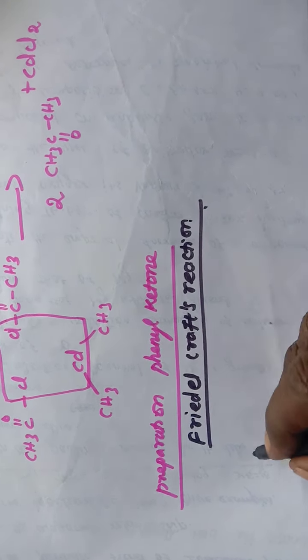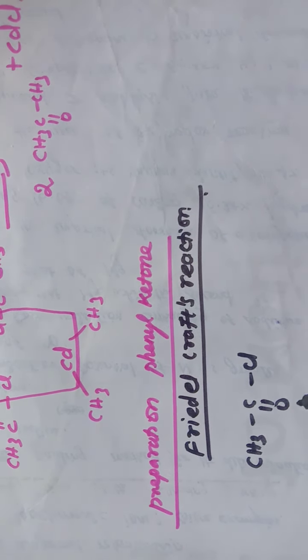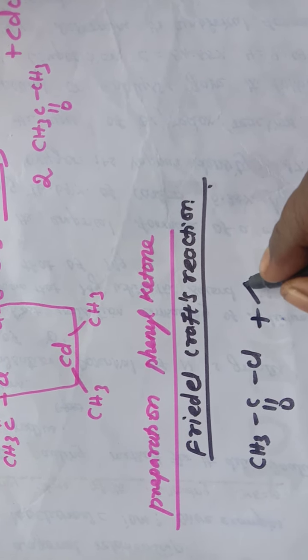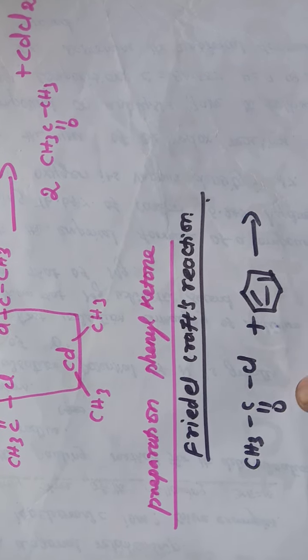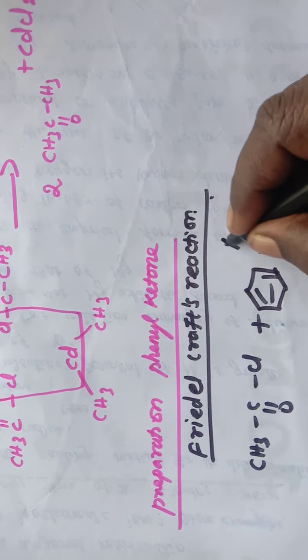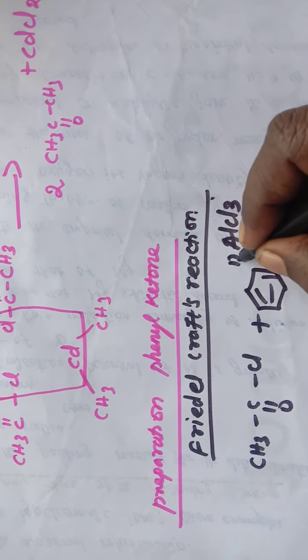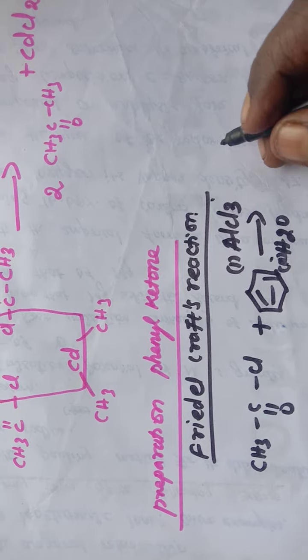Here acetyl chloride, CH3 C double bond O Cl. This acetyl chloride undergoes reaction with benzene. Here acylation takes place in the presence of aluminum chloride and water. First aluminum chloride, and second hydrolysis.